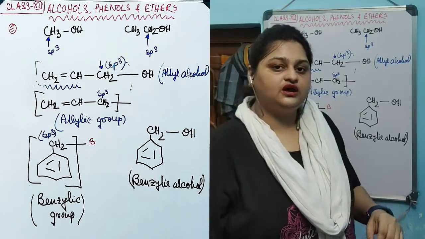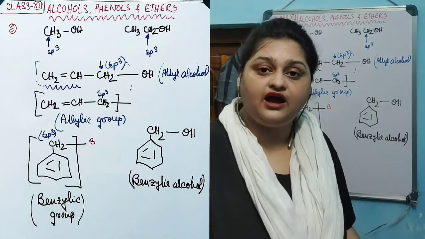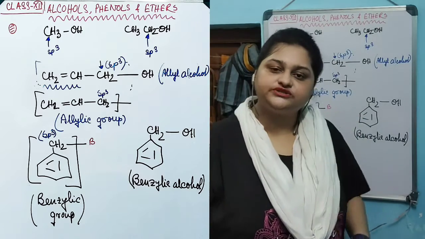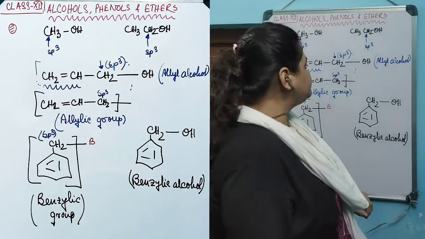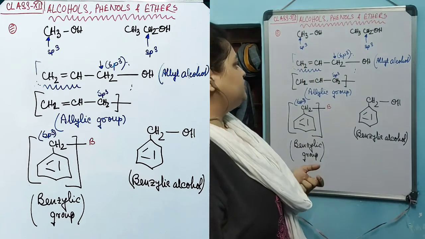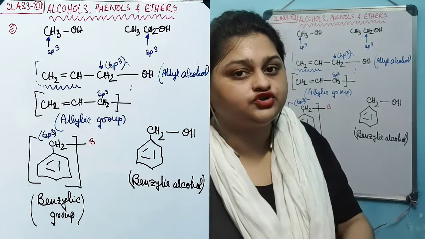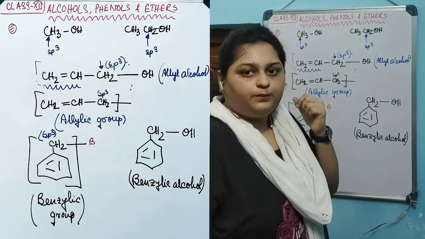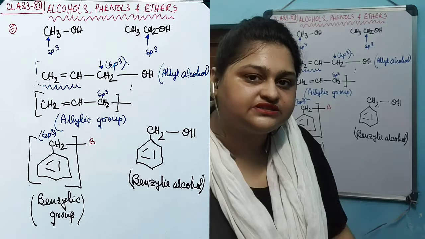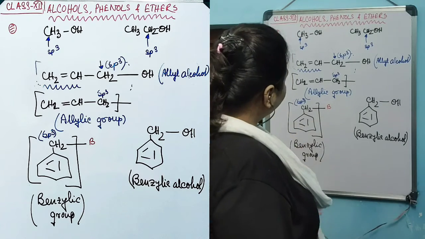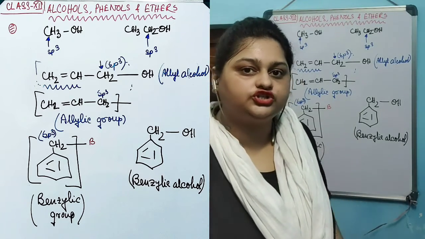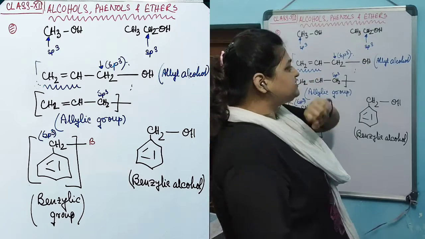This allyl alcohol is actually an aliphatic alcohol, not an unsaturated alcohol, because the hydroxyl functional group is attached with an sp3 carbon, which is attached with this unsaturated group. The functional group OH is not directly attached with this unsaturated portion. That's why this is also an example of an aliphatic alcohol, not an unsaturated alcohol. These are the few common examples of aliphatic alcohol in which the hydroxyl group is directly attached with an sp3 carbon.